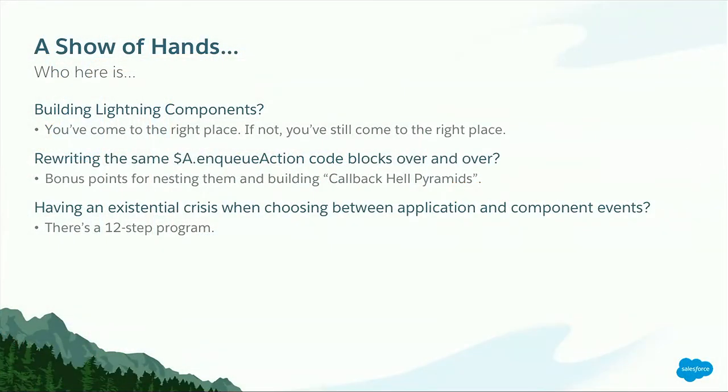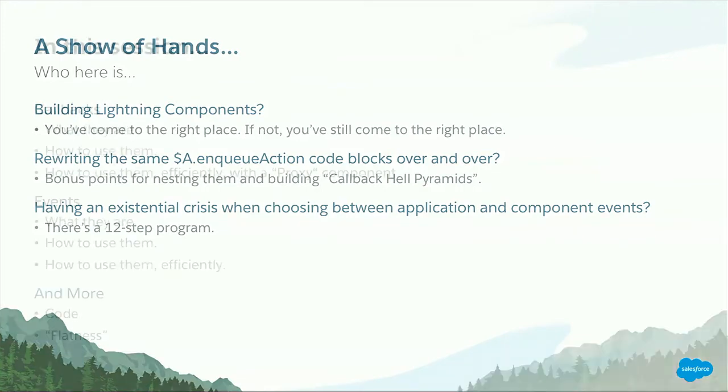So, here's what we're going to talk about today. We're going to talk about Lightning components. If you've built them, great. If you haven't, that's cool. You're going to learn some stuff. We're going to talk about how to never have to write A.enqueueAction ever again through the help of a proxy component. We're also going to talk about how callbacks compile up and turn into callback hell really easily. And then we're going to talk a little bit about the existential crisis about component events versus application events and how to use each one and when. All that in 20 minutes or less, I hope.